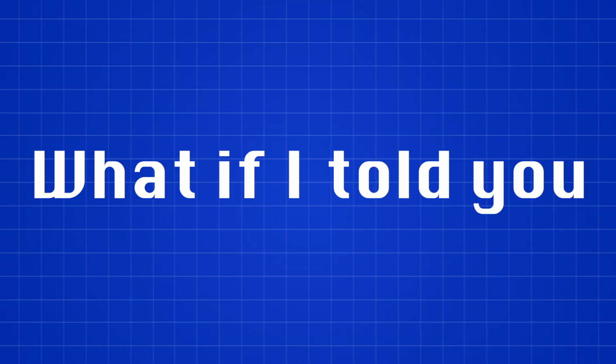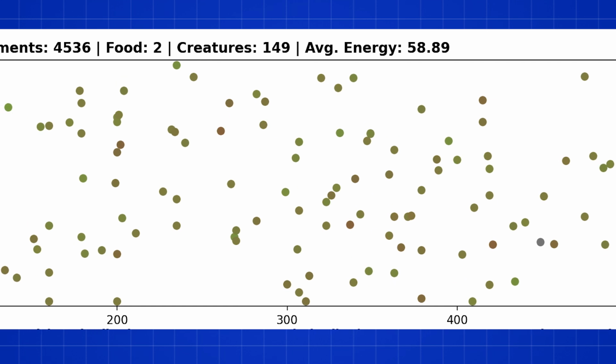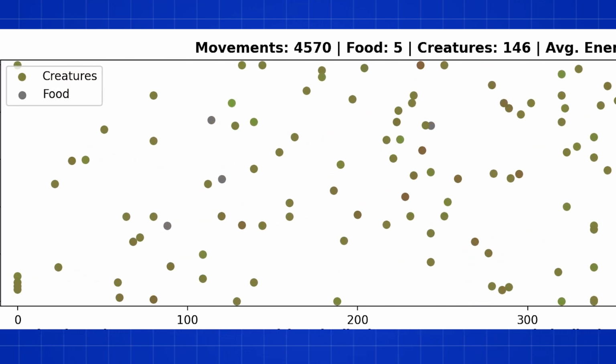What if I told you that within this tiny digital world, evolution is happening in real time? Creatures competing, adapting, and evolving, all driven by natural selection. Welcome to our evolution simulation.